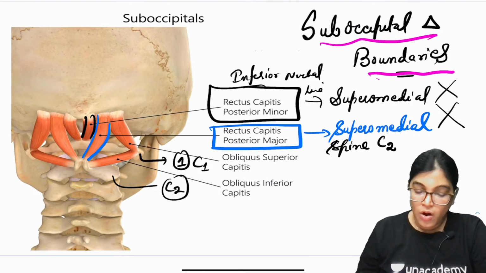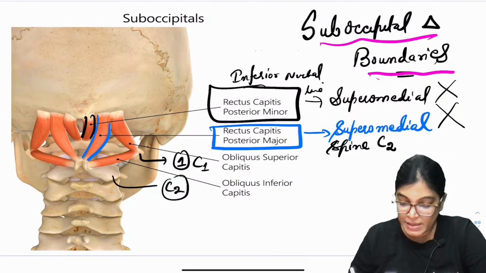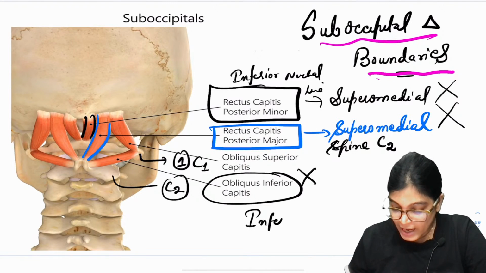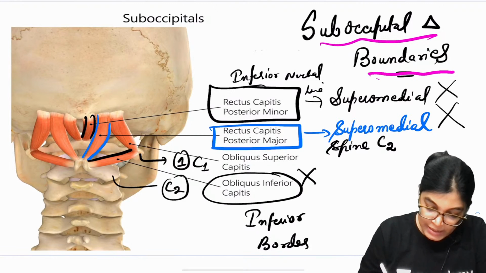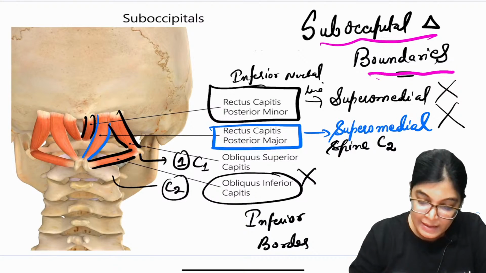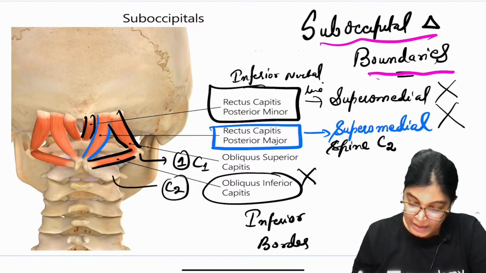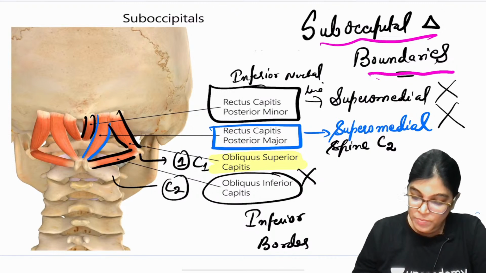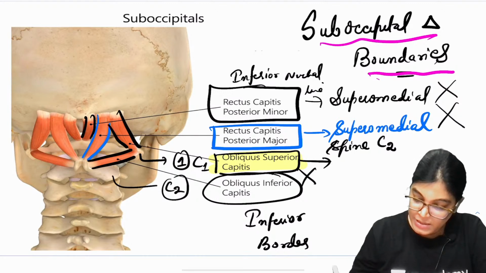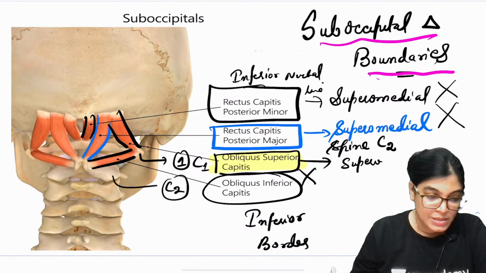Got it? Now obliquus capitis inferior muscle can't be the right answer because it is forming the inferior border. As you can see in the diagram, it is forming the inferior border of the suboccipital region. This is the inferior border. And clearly in this diagram you can see the lateral border, the superolateral border, is formed by the obliquus capitis superior muscle. So this is the right answer.